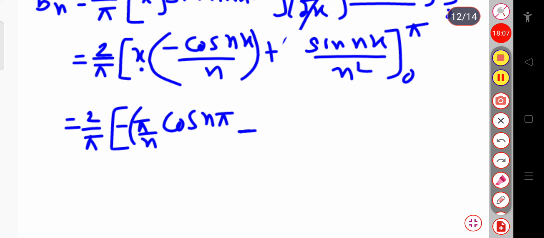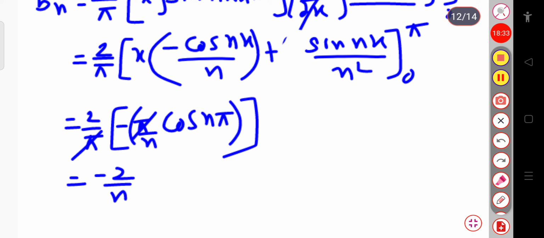So 0 into something is 0, so I am not writing the lower limit part. Since in place of x I put the lower limit 0, that part goes to 0. Plus, if I put the value of pi here, sin n pi is 0 as well as sin 0 is 0, so the second term vanishes. Now this pi gets cancelled, and that is equal to minus 2 by n into cos n pi.